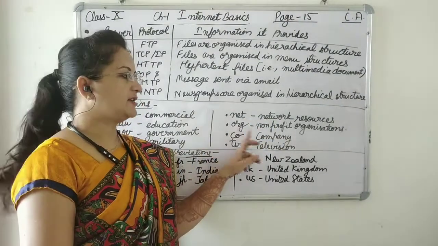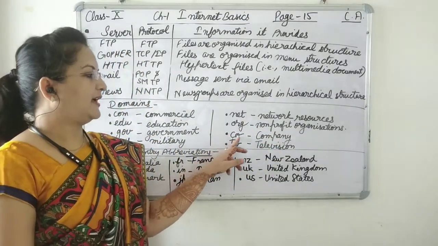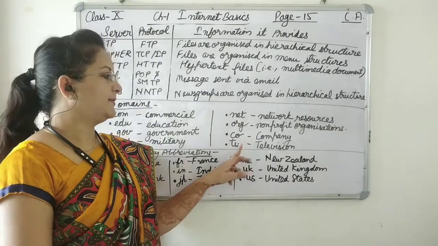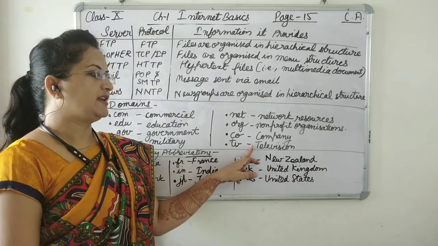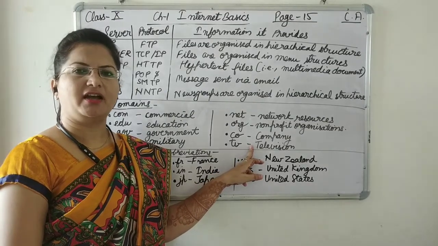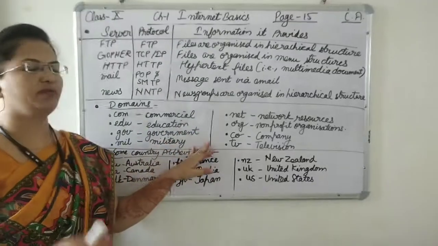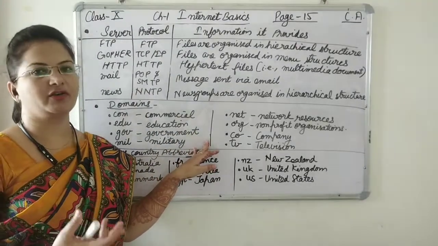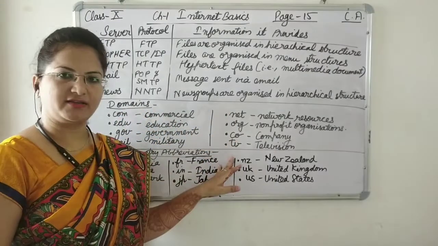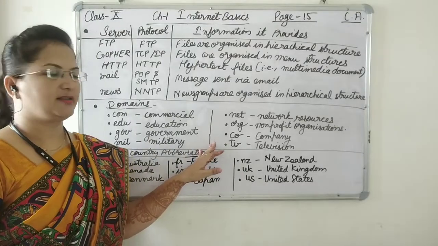Now .org, that is for non-profit organizations, means any organization. Then .co, it is for a company, okay, listed companies. Then .tv, that can be used for televisions to telecast the television channel and companies, etc. Okay, so it depends on us which domain we are purchasing for our website. All these domains have different prices. These domains you can purchase from GoDaddy or any other website.